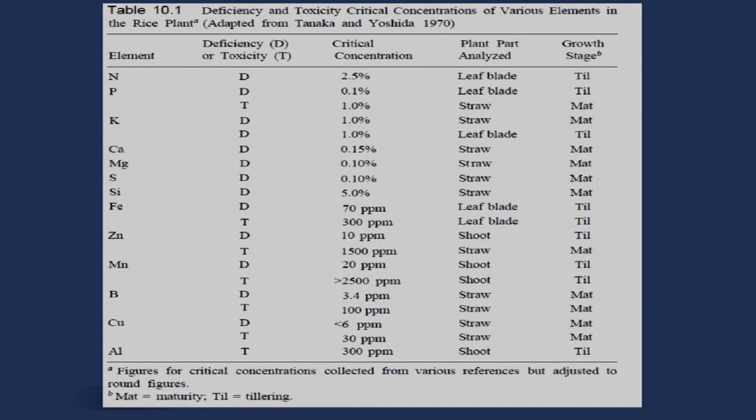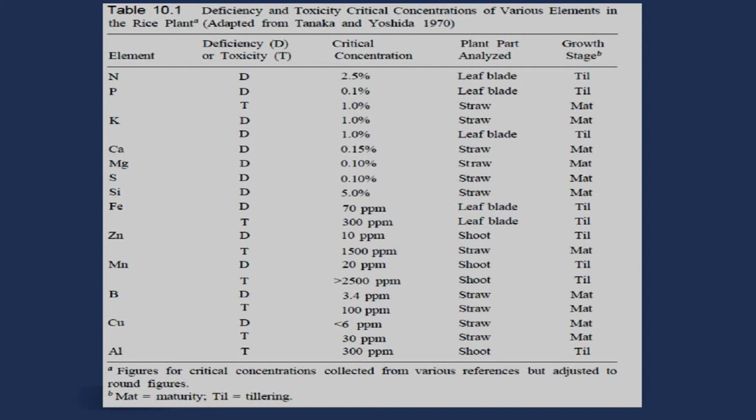I start with nitrogen. See the deficiency: for nitrogen, the critical concentration is 2.5%. Where? In the leaf blade. At what stage? Tillering. In rice at tillering stage, in the leaf blade, if your nitrogen concentration is 2.5%, then it is deficiency of nitrogen.